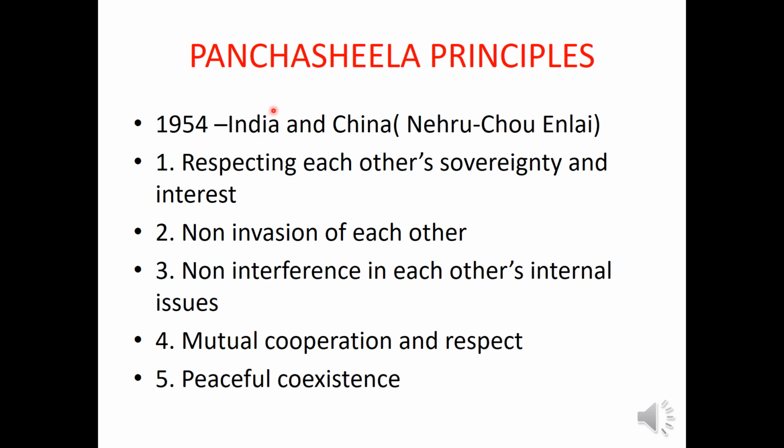So both the neighboring countries, to improve the relation or to develop a proper relation with each other, signed one treaty, and this treaty was called Panchashila Principles. It was signed in the year 1954. Indian Prime Minister was Nehru and Chinese Prime Minister was Zhou Enlai. So what are the main features of these Panchashila principles?